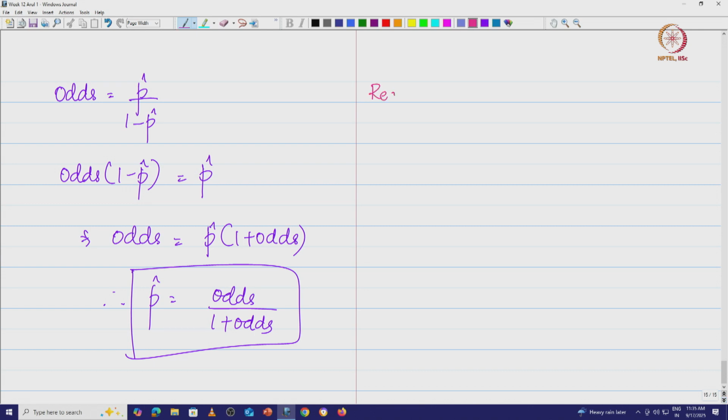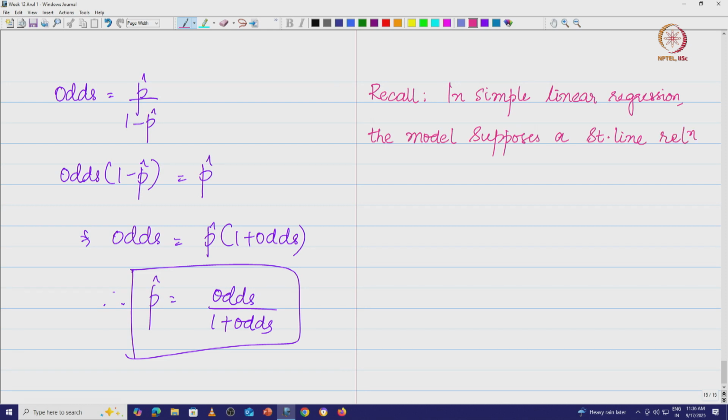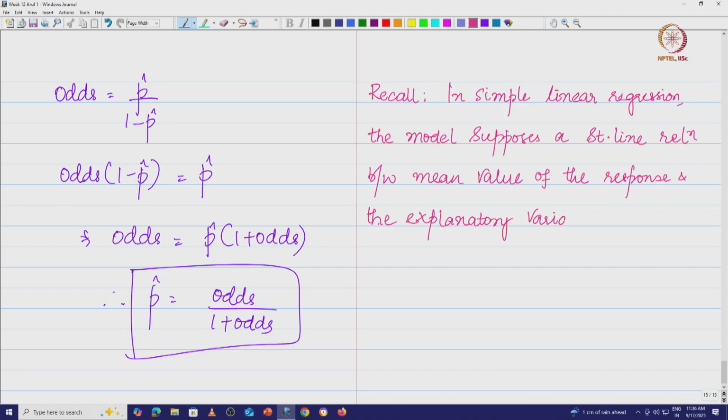So, recall in linear regression, in simple linear regression, the model that we used, the linear regression model, supposes a straight line relation between the expected value or the mean value of the response and the explanatory variable values.